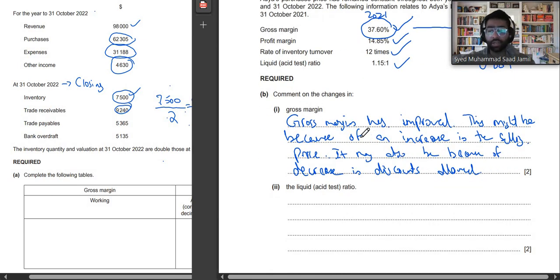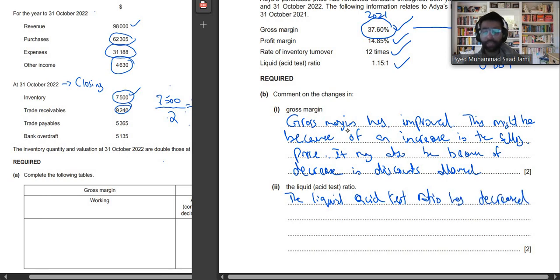Has it increased or has it decreased? Our liquid asset test ratio has decreased. Alright, now you guys have to mention the reasons why it might have decreased.